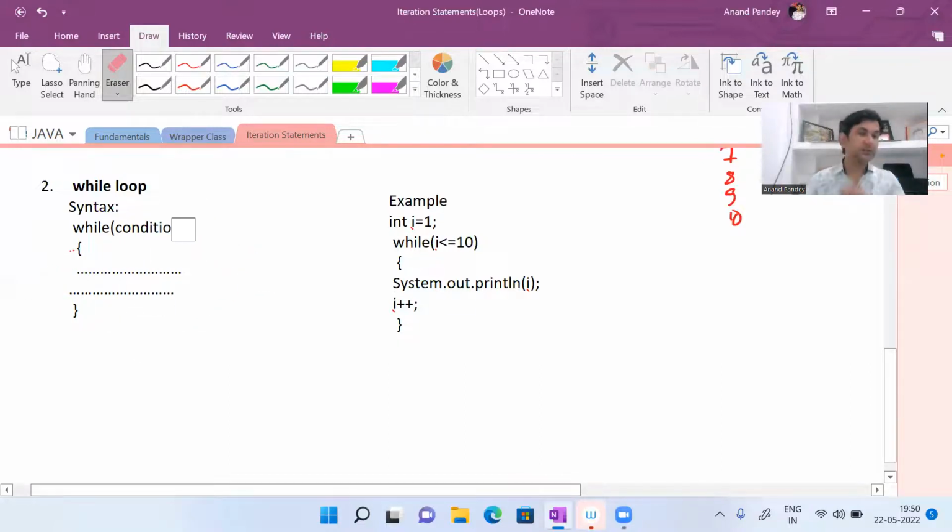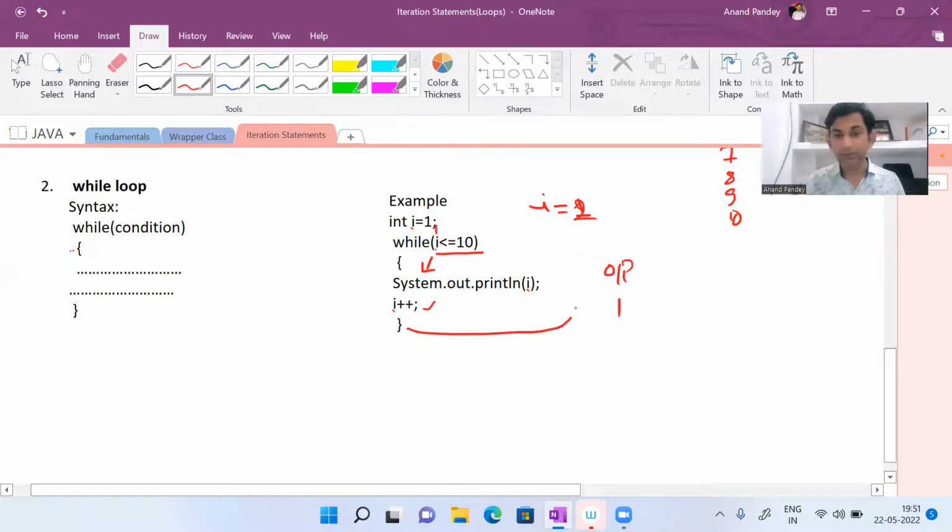Okay, so let me explain with an example. See here, I equal to 1. As I'm initializing the value of I with 1. Now this condition is true. You can check 1 is less than 10. Condition is true. So control will go inside the loop. Now here also we have the same thing. We are printing the value of I and we are increasing the value of I by 1. So the value of I will be printed. What is that? 1. So iska bhi output same aayega. 1. After printing 1, I plus plus, I will be 2.